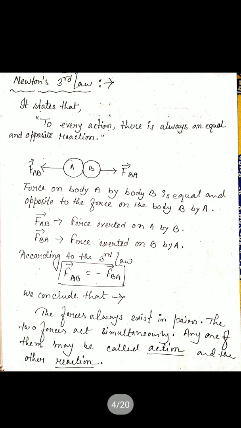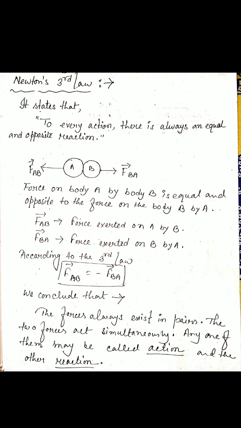So Newton's third law states that to every action there is always an equal and opposite reaction. Here, if we consider two objects A and B, the force on A by body B is equal and opposite to the force on body B by A. So we consider two forces, FAB and FBA.